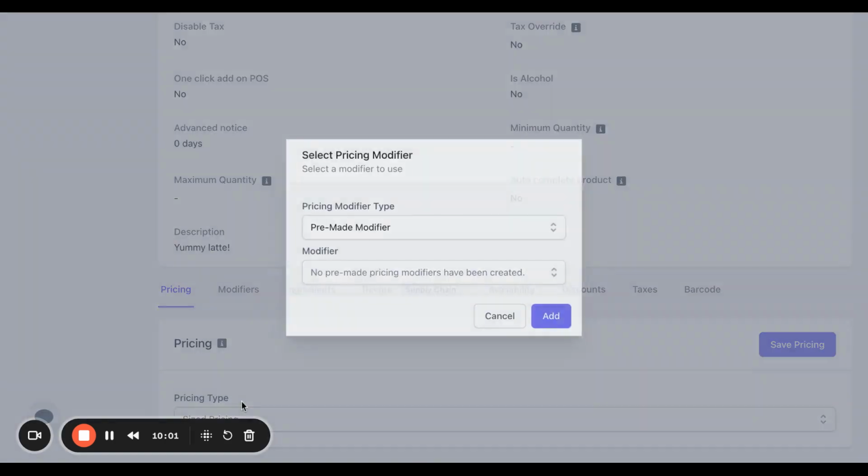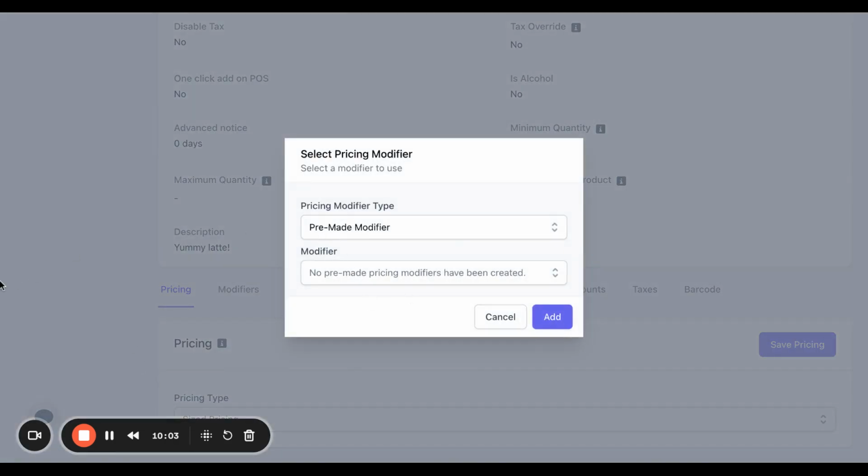So let's move on to size pricing. Size pricing means that you will need to set up multiple sizes that will influence the base price of the product.